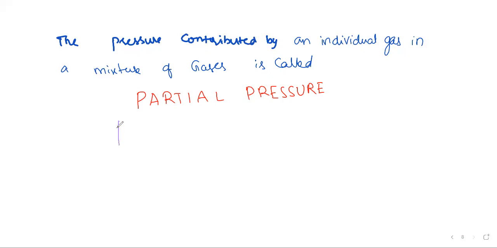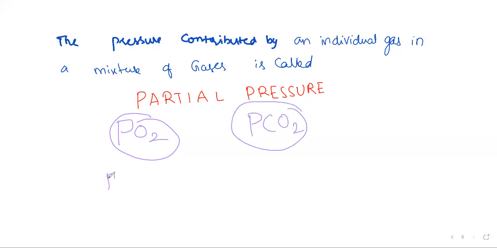Then we need oxygen and carbon dioxide, isn't it? So we say PO2, partial pressure of oxygen, and PCO2, partial pressure of carbon dioxide. These kinds of terms we are going to use in the coming classes.